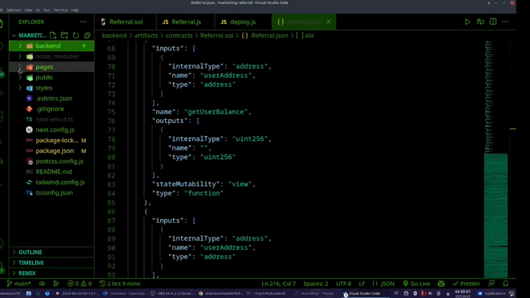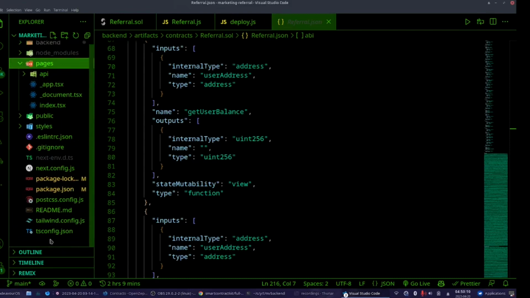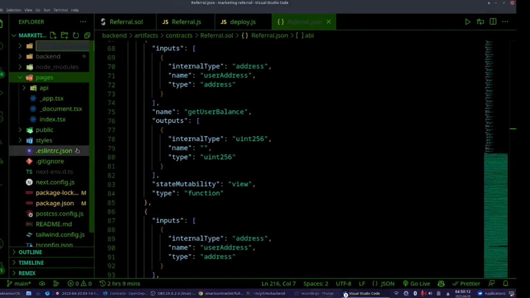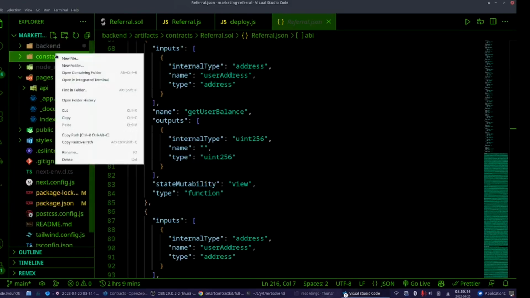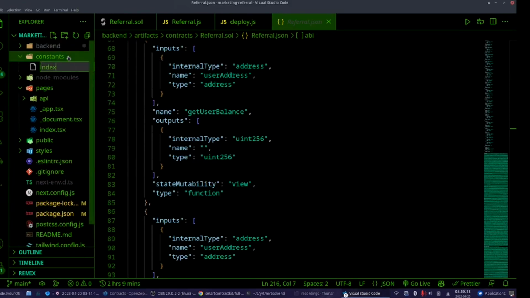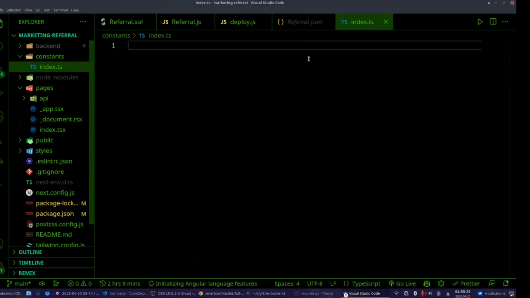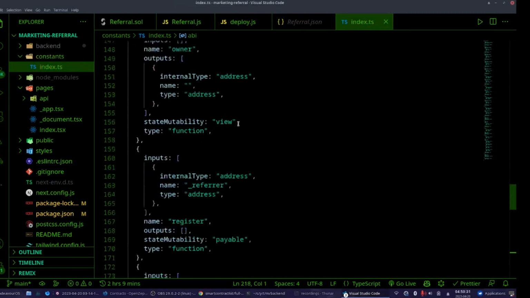Let's go here. Let's create a new folder called constants. Let's create an index.js file here. Export const ABI, and paste it above.